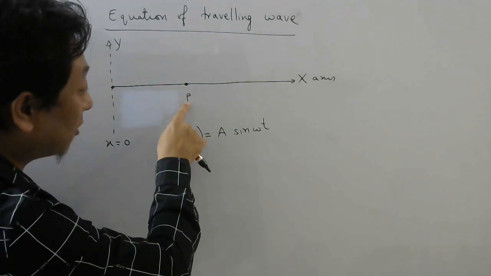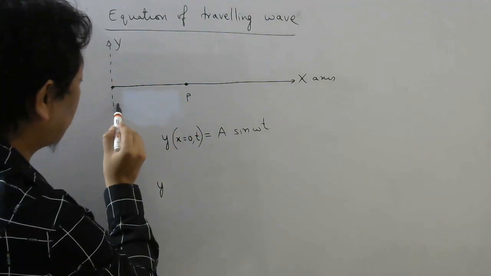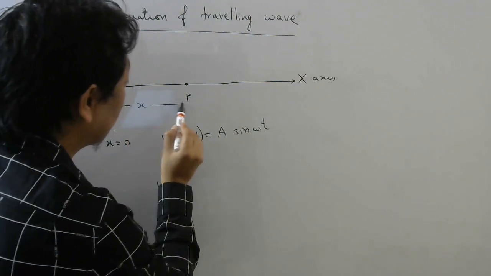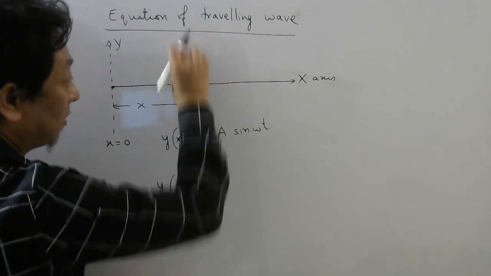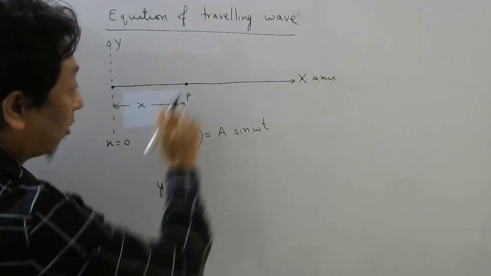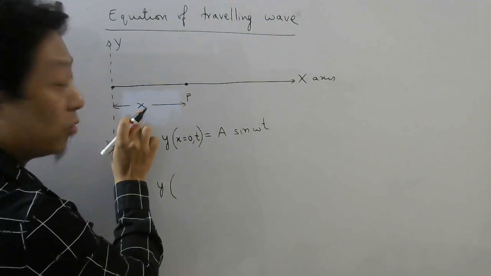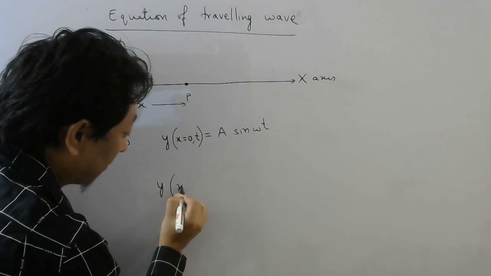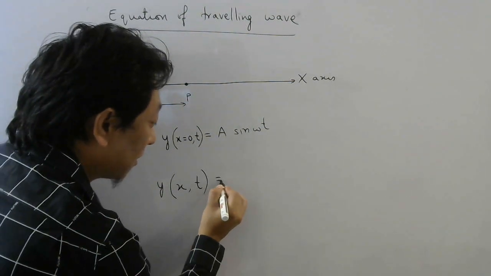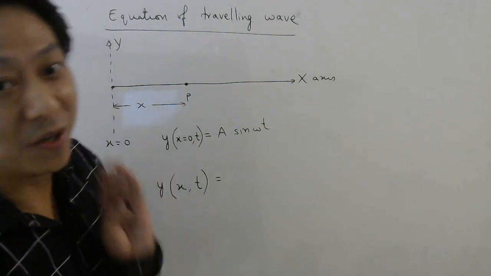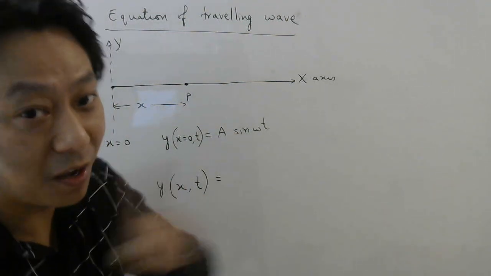So if I want to know the displacement of this particle which is at a distance x, then I want to know what is the displacement y of this particle which is at position x, at what time? At time t. Then that should be equal to how much? Now to understand this, listen carefully.